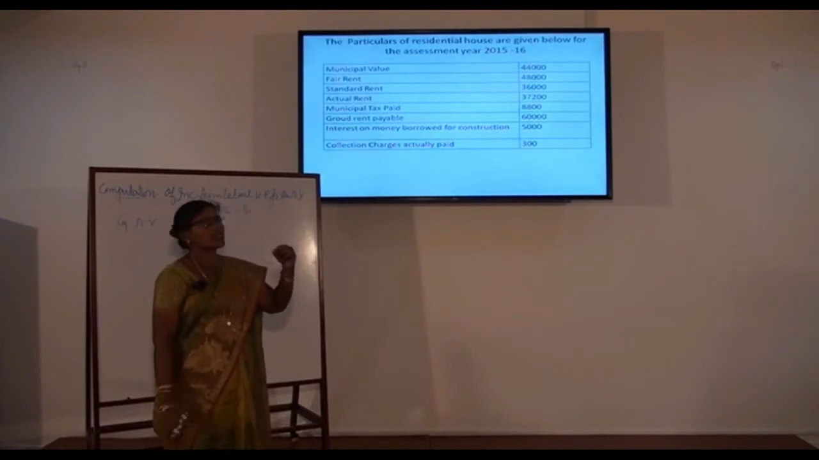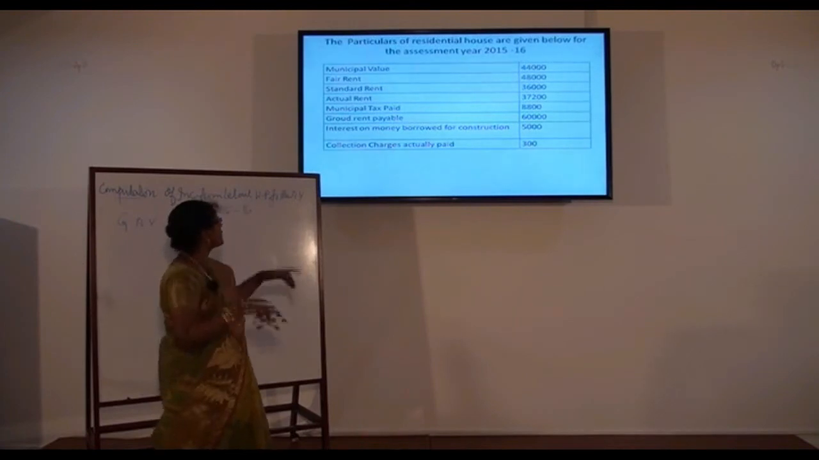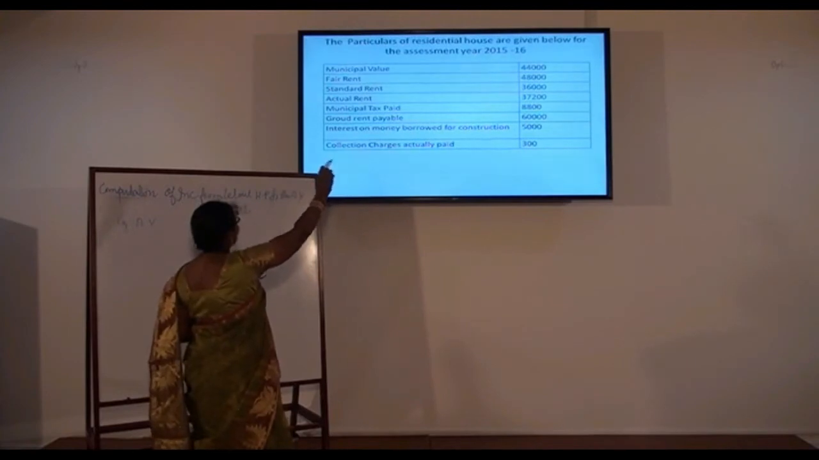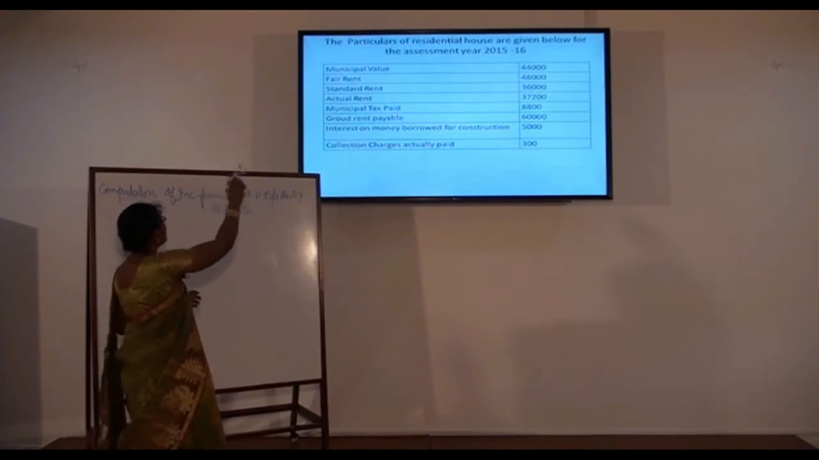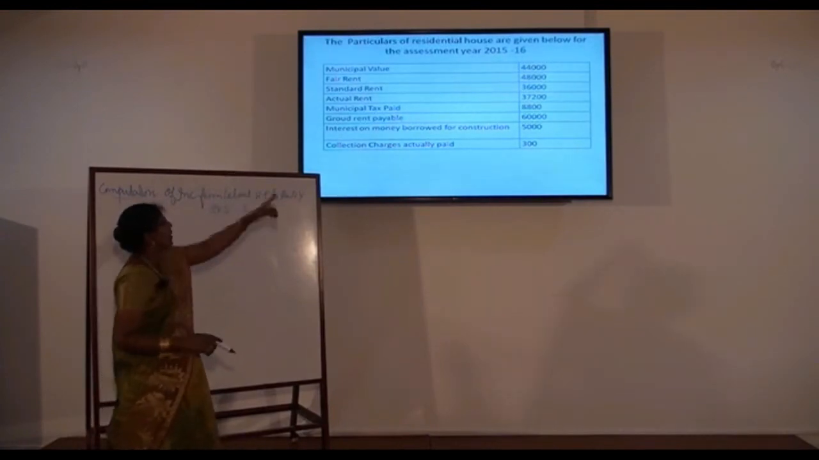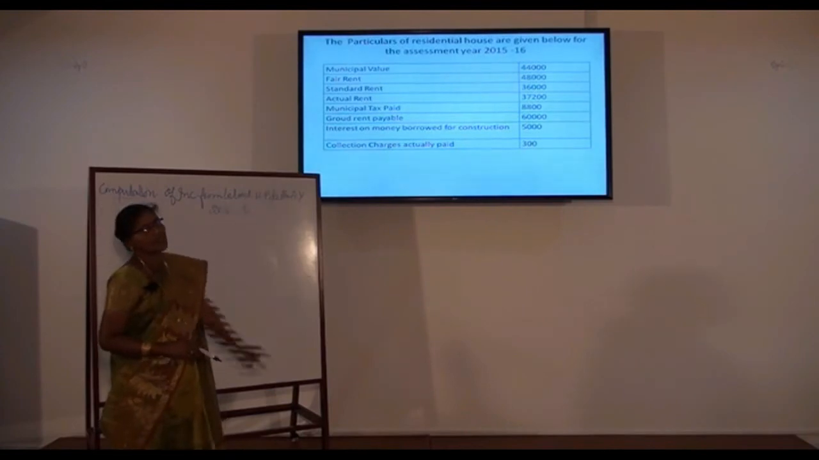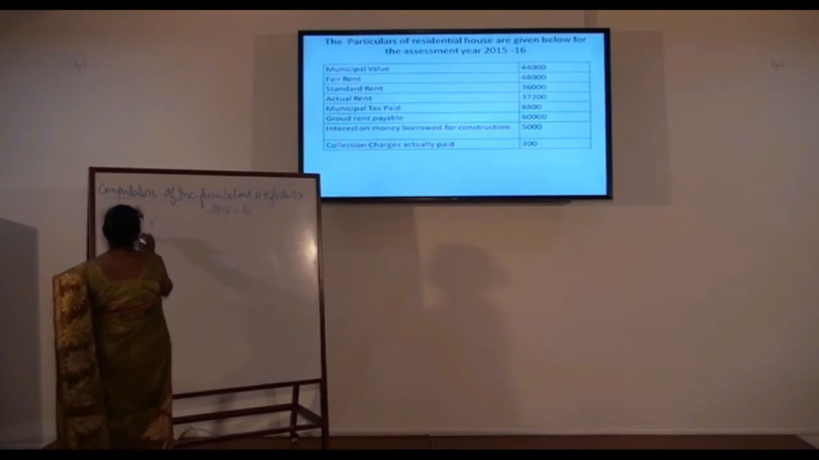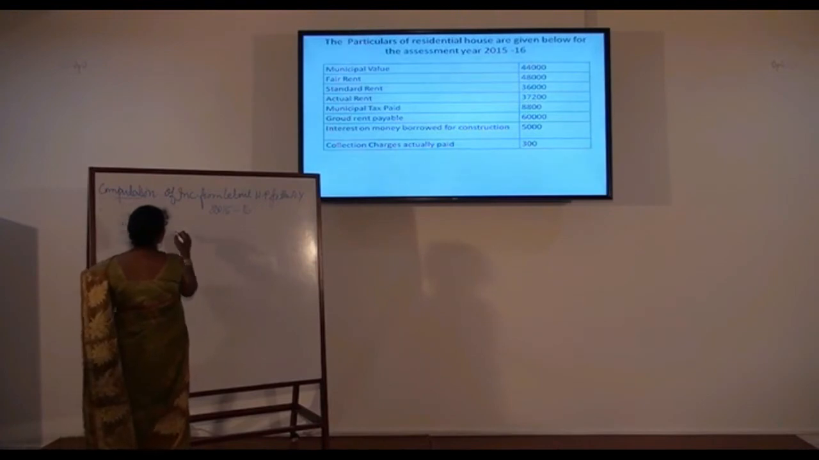So what is the expected rent? Municipal value or fair rent, whichever is high but subject to a maximum of standard rent. So here the municipal valuation is 44,000, fair rent is 48,000. Now whichever is high, that is MV or FR, the highest one is fair rent, 48,000. But subject to a maximum of standard rent, standard rent is 36,000. So that the reasonable expected rent is 36,000.